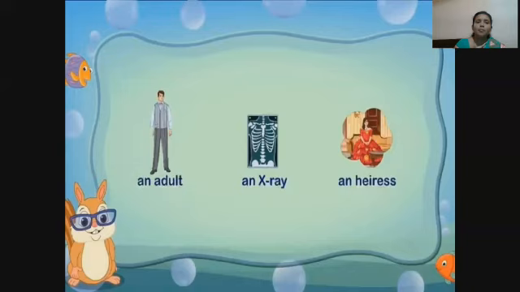For example, an adult, an X-ray, an heir. Here, the first letter is H, but we do not pronounce it, the sound is a vowel. So we use an.